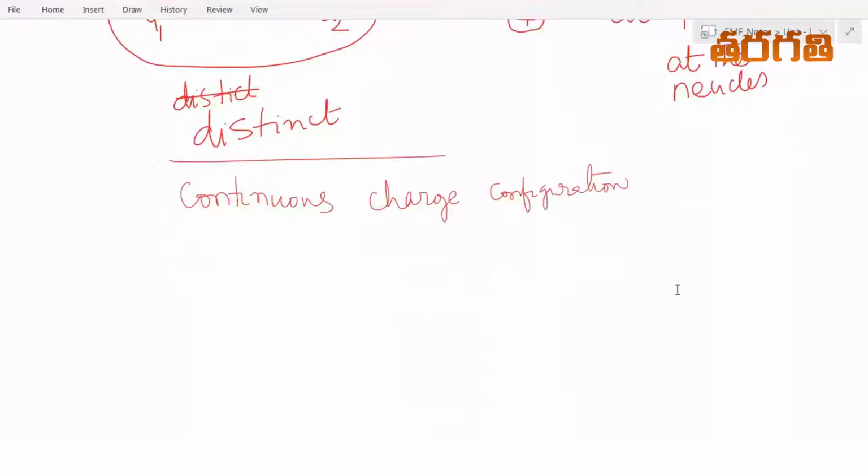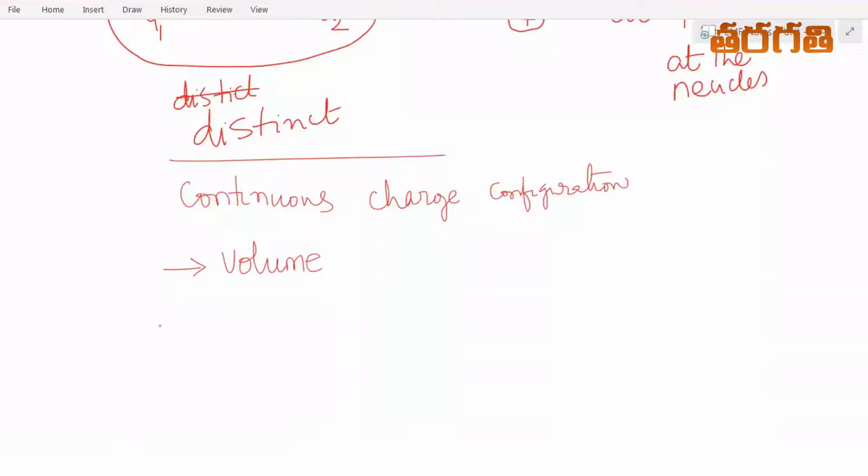This charge configuration may be of three different types. It may be a volume-like thing, or a sheet-like thing, or a line kind of charge configuration.